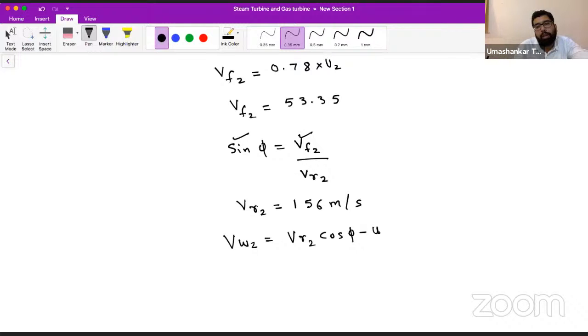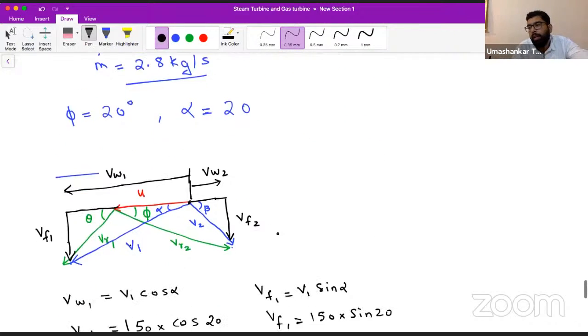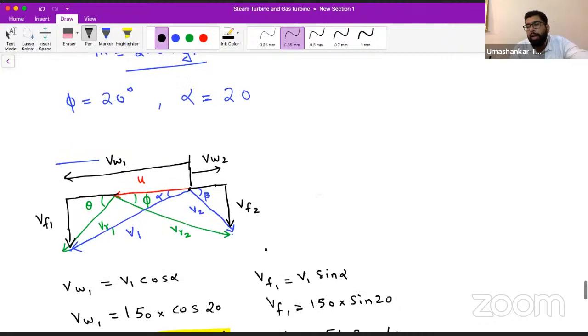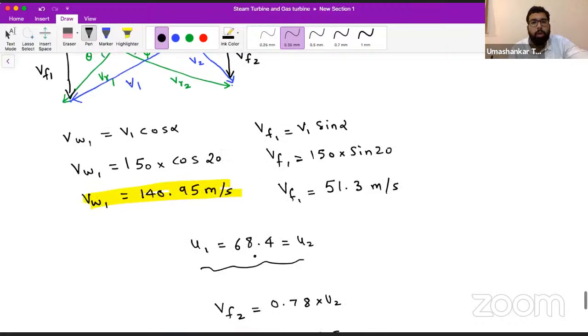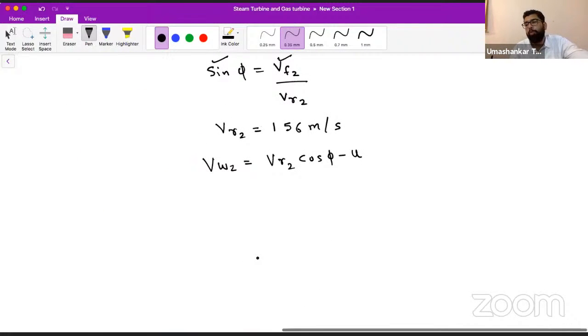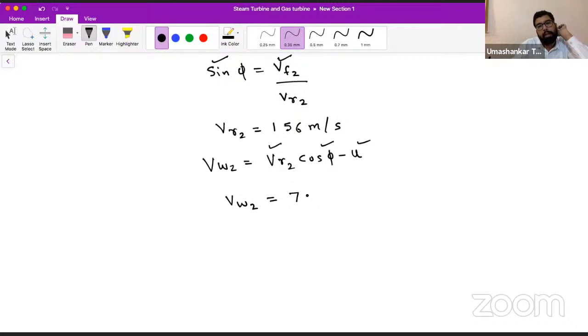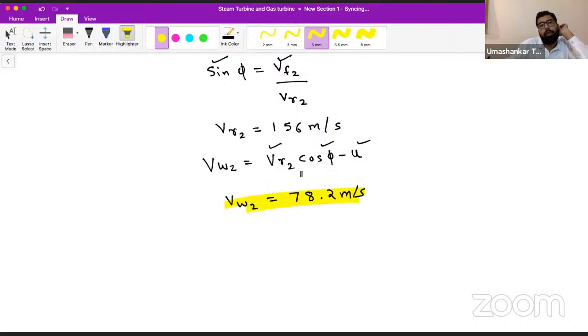All these formulas we are taking from the velocity triangle. You draw it in front of you, you will be able to get it, just resolving the components of velocity. So we can put the value of VR2, the value of cos phi, and the value of u, and VW2 comes out to be 78.2 meter per second. So we have the value of VW2 now.